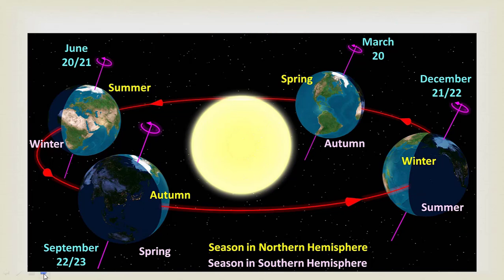So on March 21 and September 22, what would happen at that stage? Earth's surface is not tilted towards the sun. Neither hemisphere is tilted towards the sun. That's why the weather is not too hot, not too cold in this period.